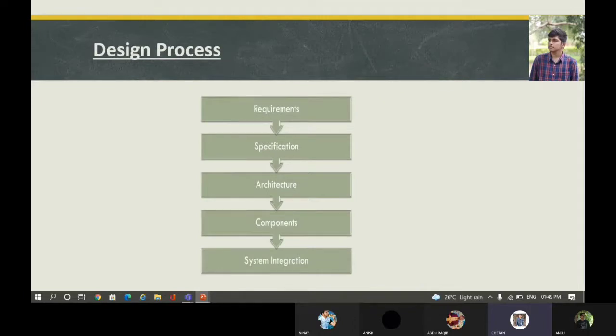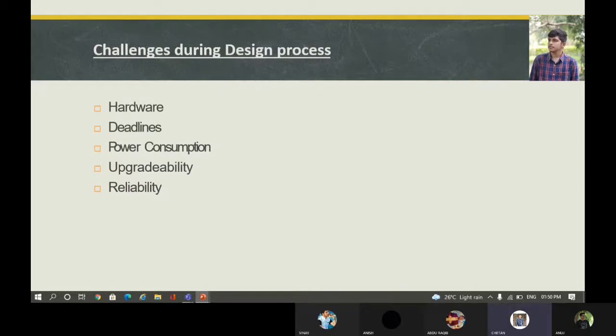Next comes the challenges during the design process. Firstly, the hardware. The hardware involves optimizing the microprocessor, ASIPs, that is application specific instruction set processors, and single purpose processors in the system, optimizing according to performance, power dissipation, cost, and other design metrics in the system. Next comes the deadline.